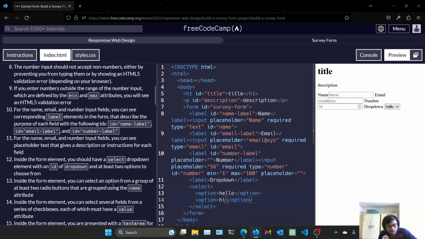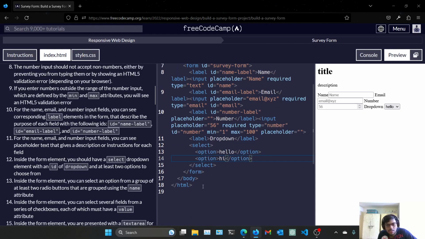Inside the form element, you can select an option from a group of at least 2 radio buttons that are grouped using the name attribute. Okay. After this select, we have to put label. Add label here. You can do this without adding label, but I think adding label is better thing to do.